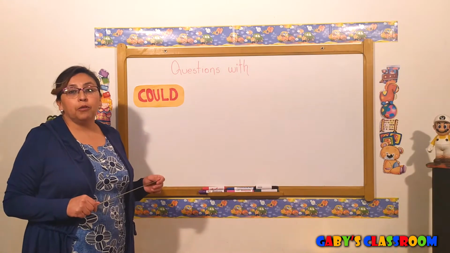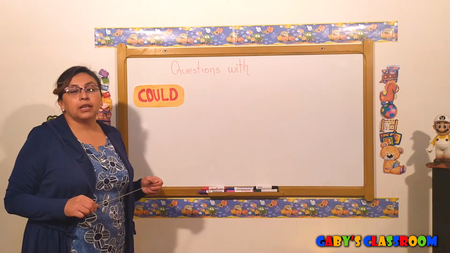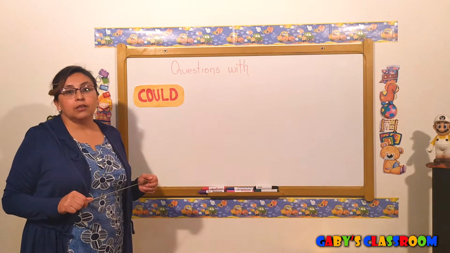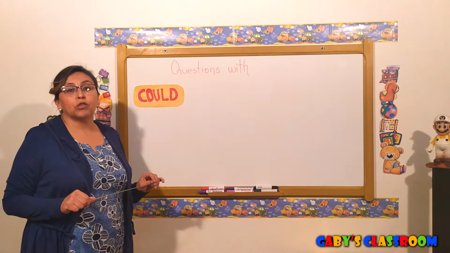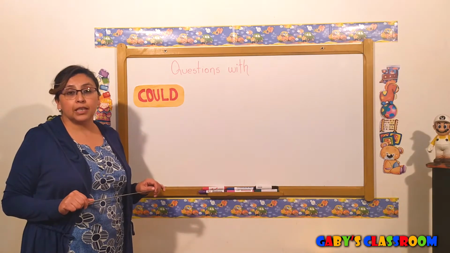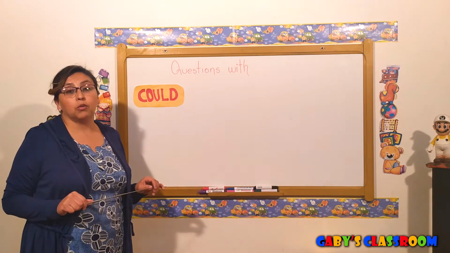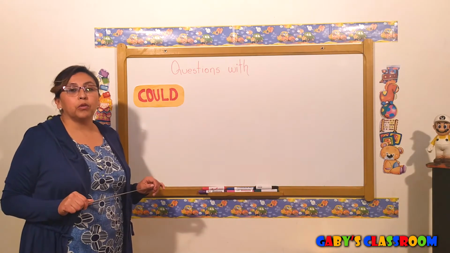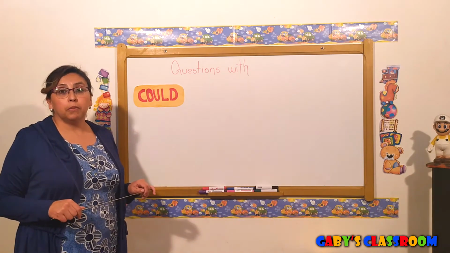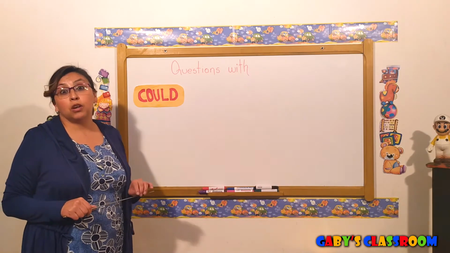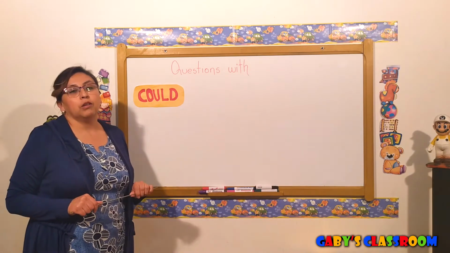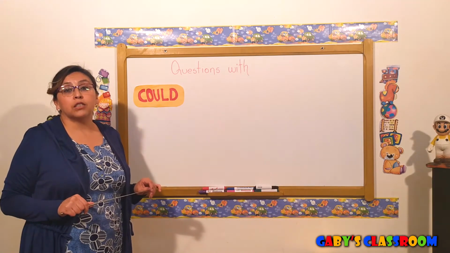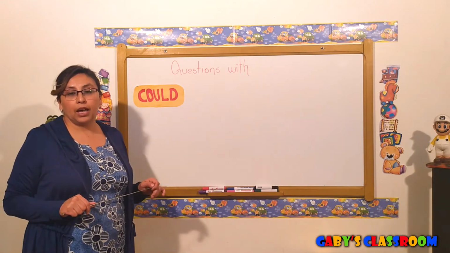Okay, so now we are going to continue, but right now we're not going to work anymore with could. Okay? Don't forget that we use could for suggestions and for possibilities. And when we're using it in questions, it's for the same thing. Okay? So right now we are going to work with be going to. When do we use be going to? Do you guys remember? We use going to talk about future events or future plans. Okay?